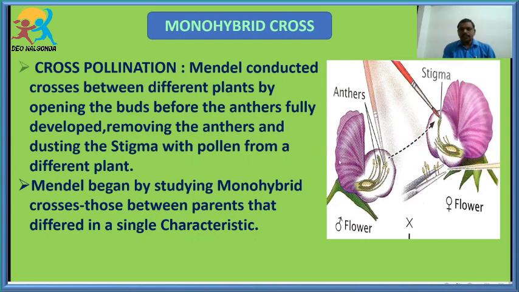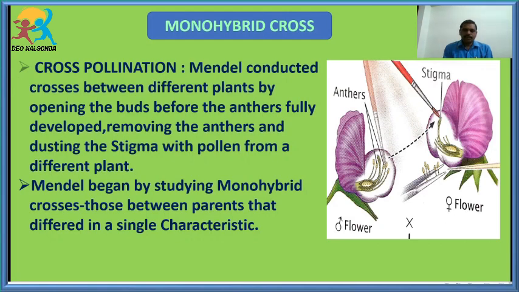And in his experiment, when he started, Gregor John Mendel took a single trait. Actually, how many traits had he chosen? Seven traits. Students, what are the seven characters he had chosen? One is color of the seed, one is shape of the seed, one is length of the stem, one is color of the pod, another is shape of the pod, and the other one is position of the flower. Like that, he had chosen seven traits.